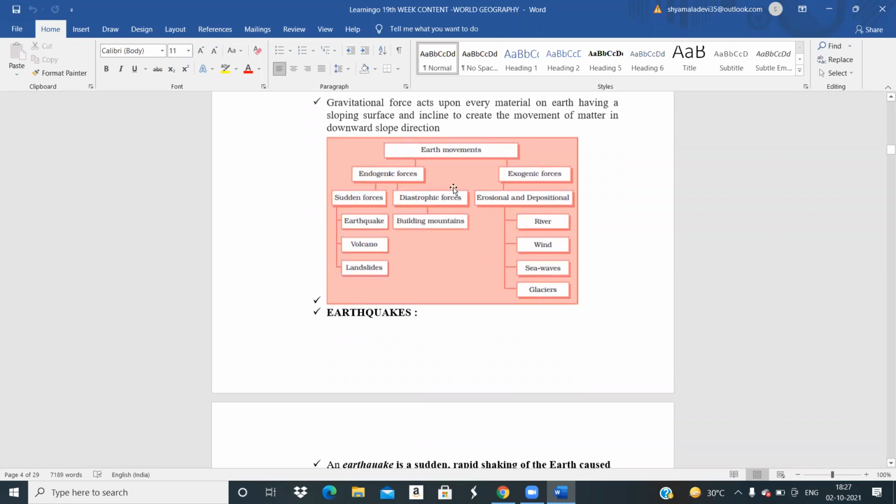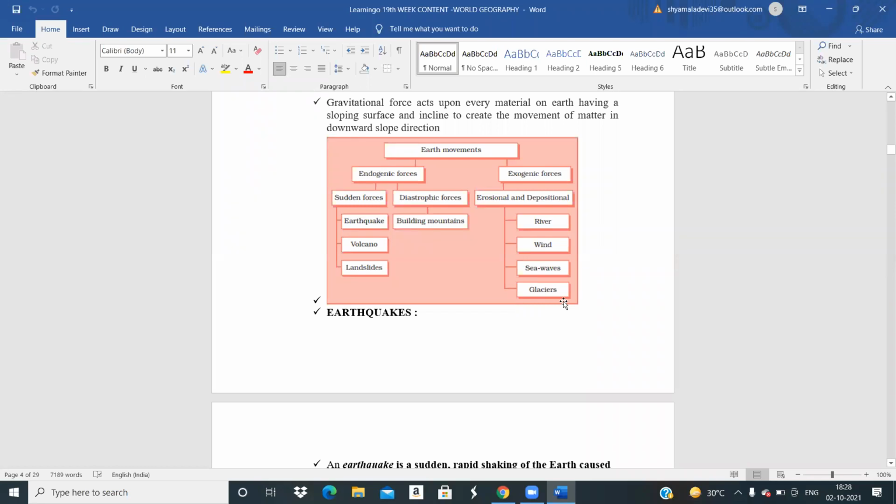So these are the explanations you can talk about: endogenic forces and exogenic forces. What are endogenic forces? Sudden forces like earthquakes, volcanoes, and landslides. Usually they happen in Himachal Pradesh, Uttarakhand. Suddenly you have a burst, the rocks roll down, accumulate, and block every way. Then you have diastrophic forces, which build the mountains. Exogenic forces are erosional and depositional, meaning they erode and deposit also, for example river, wind, sea waves, and glaciers.